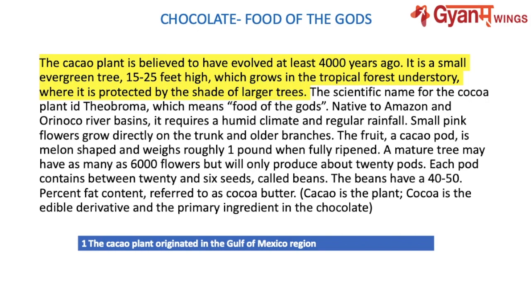If we read it, it is written that it is a small evergreen tree 15 to 25 feet high, which grows in the tropical forest understory, where it is protected by the shade of larger trees. So it means they've clearly mentioned that it grows in the tropical forest. So our answer would be false.